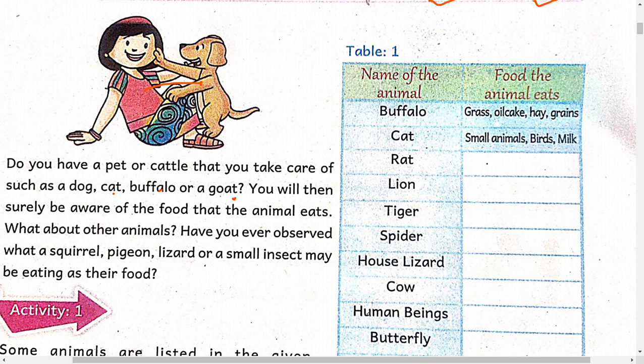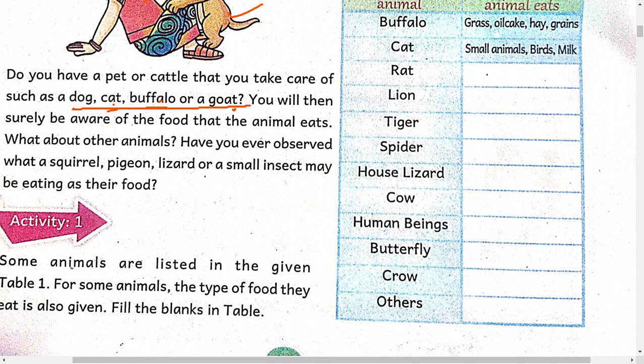You will then surely be aware of the food that the animal eats. For example, if you have a dog, you already have some idea about what a dog will eat, and what a cat will eat, and what a buffalo will eat. So you should know some idea about what these animals eat.